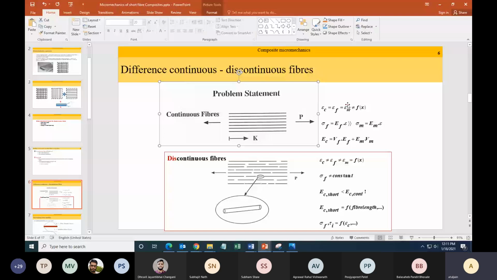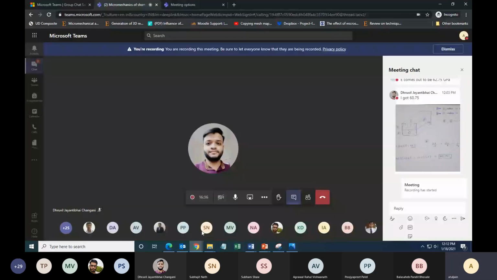For now, our problem is slightly more complicated because we can no longer say that the strain in the composite is the strain in the fiber and in the matrix, and it is a function of x. So these three quantities are not equal and will vary from point to point. It will be a function of x. The strain at the tip of the fiber will be different. Yes, anybody has a question?